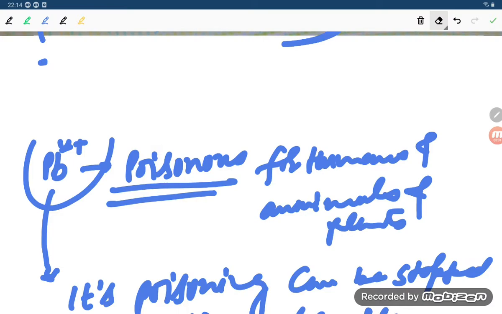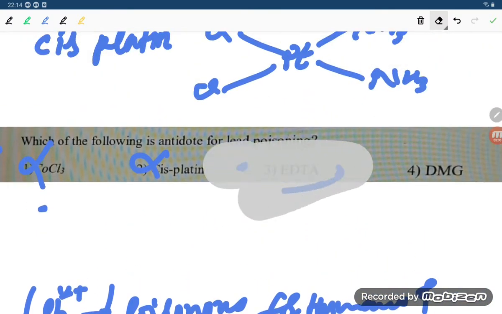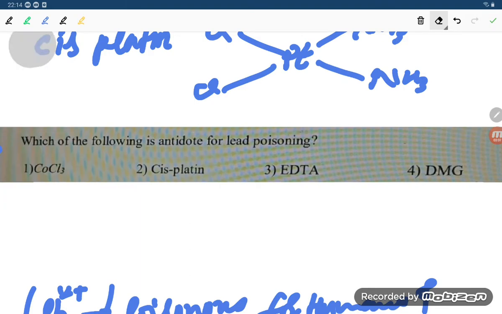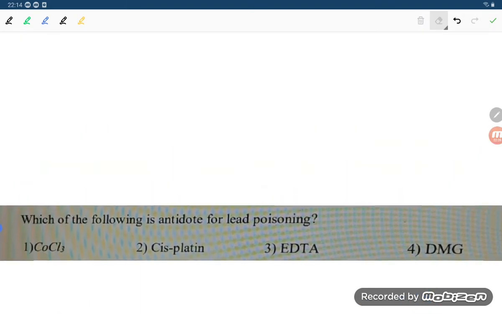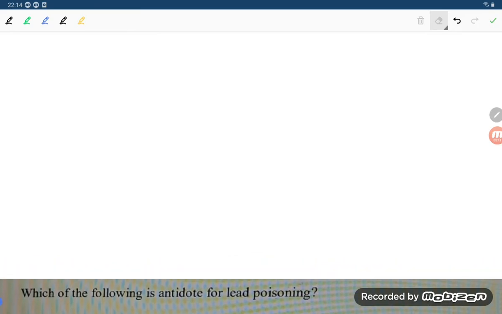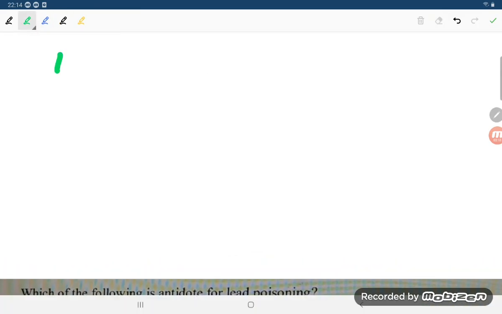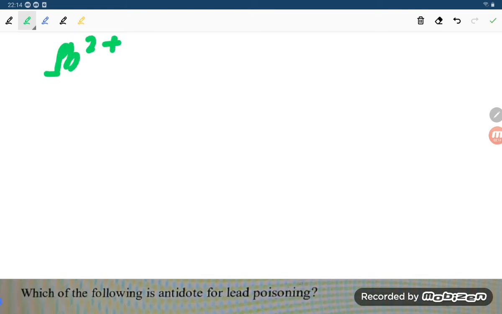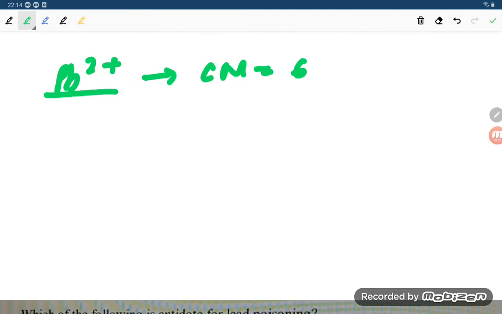Let us draw the diagram. Pb is Pb2+, and its coordination number is 6, which means it can take 6 ligands.